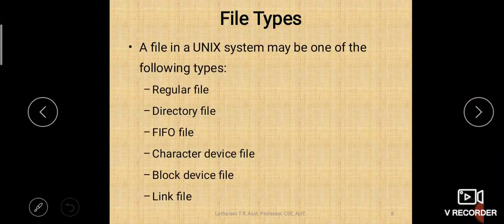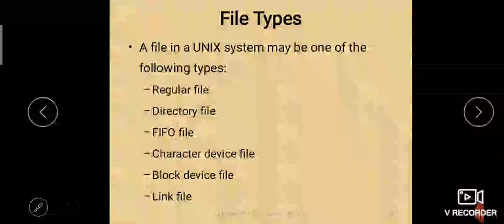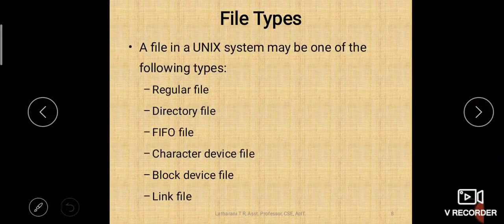Then the types of files, different types of files, let us discuss. So now we have seen that everything and anything in Unix is stored as a file. So can we store everything in a folder? Everything, like all the program files, all the command files, all the device files, can we put it in a single folder? No, right? So different types of files are kept under different folders, categorized.